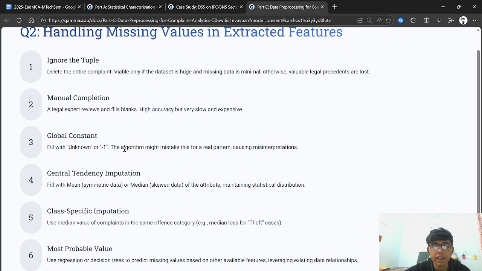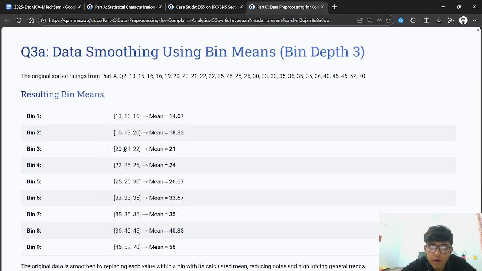central tendency imputation. Basically, fill the data with the mean or median, median for skewed data and mean for symmetric data of the attribute, maintaining statistical distribution. Another one is class specific imputation. Use median values for complaints in the same offense categories, such as median loss for theft cases and so on. Most probable values: use regression or decision trees to predict the missing values based on the available features, leveraging the existing data relationships that are confirmed to be true.